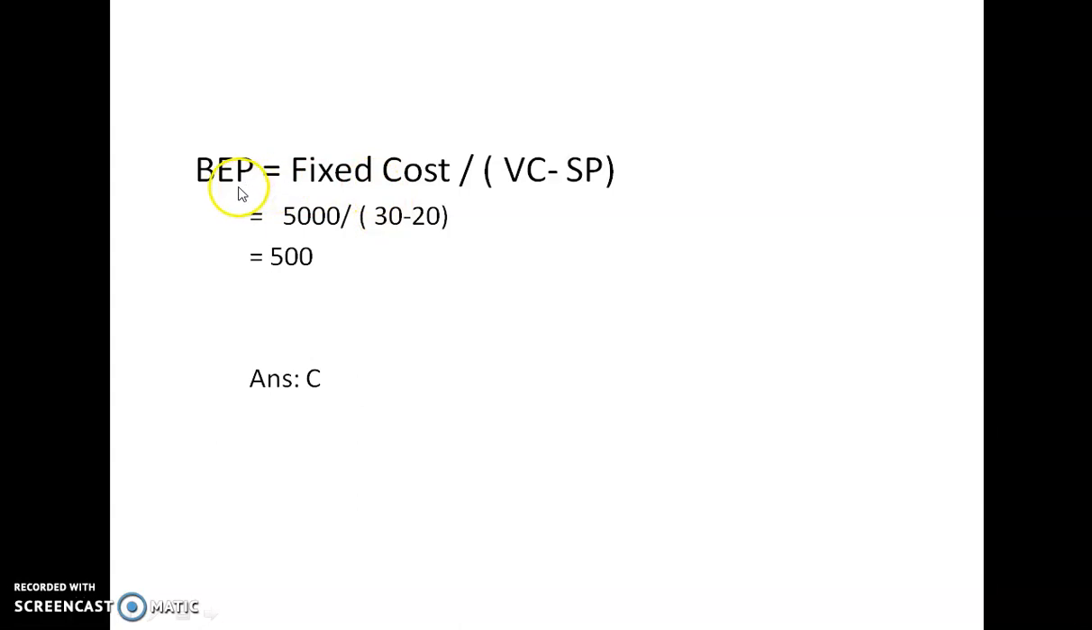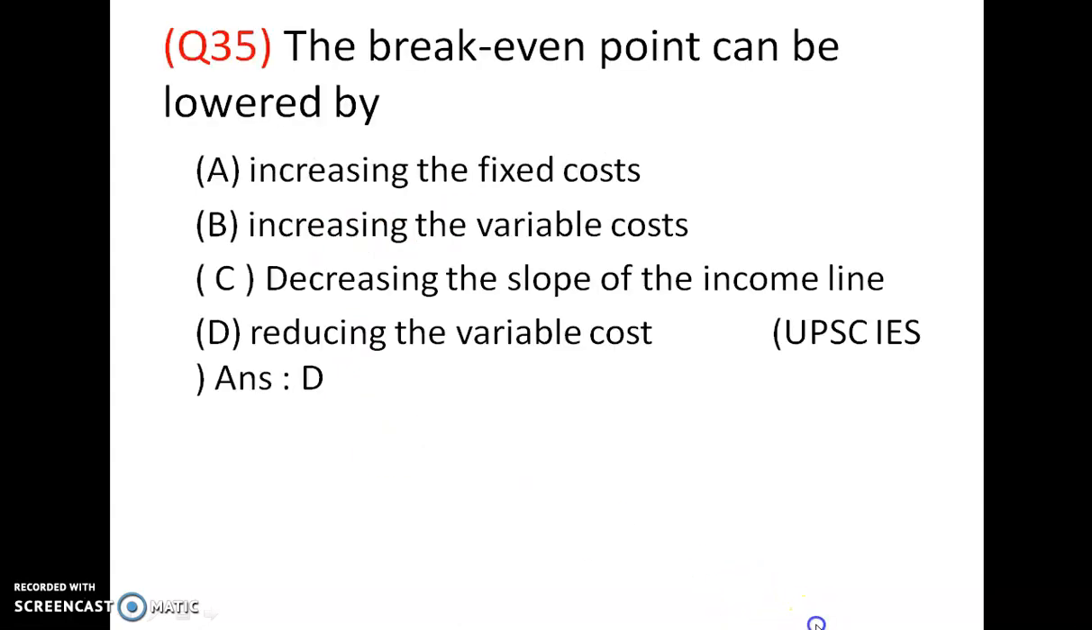The difference between V minus P or P minus V: it is shown here, it is P minus V. FC by P minus V, 5,000 by 30 minus 20. So it is 500.